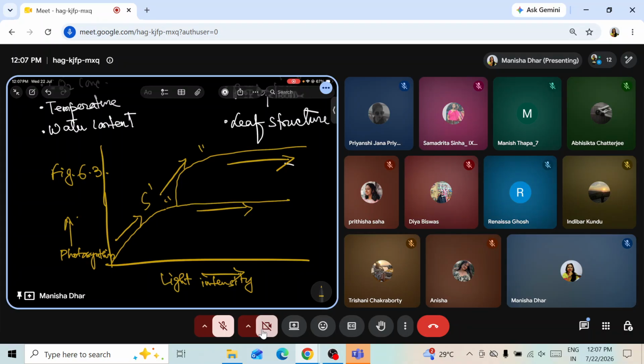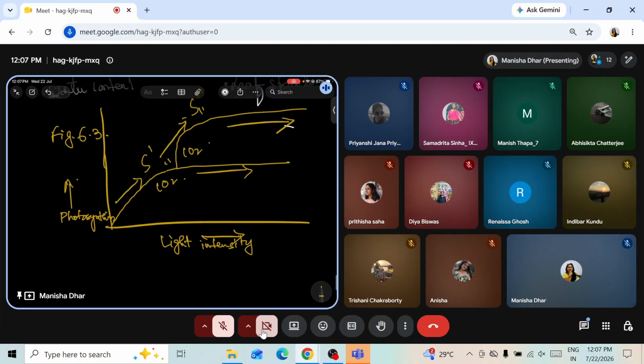Again, with an increase in carbon dioxide concentration, it increases, then stabilizes as S double dash. It's not that if we keep on increasing the factors, it will keep on increasing on and on. So this is about the first factor, light intensity and CO2 concentration.